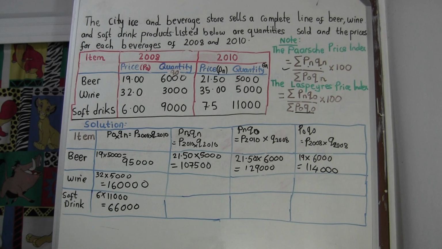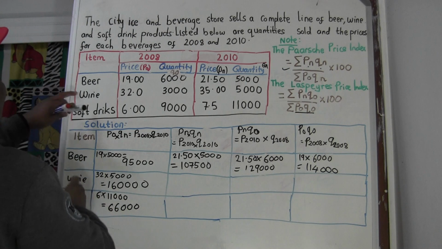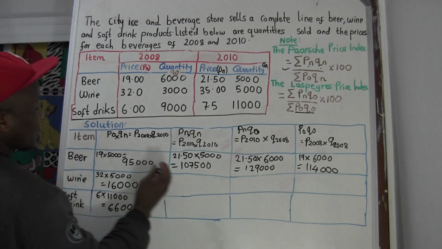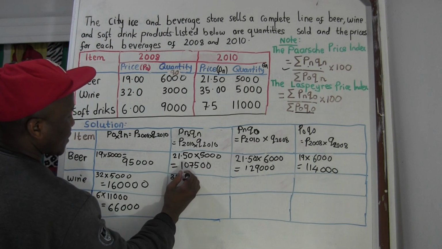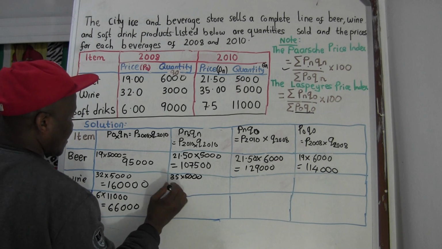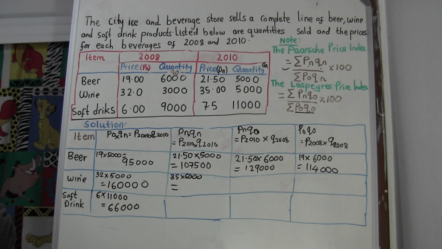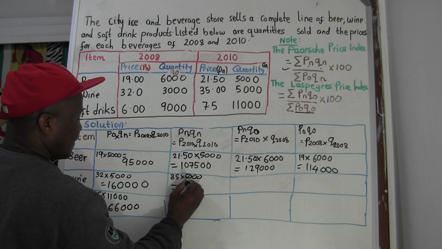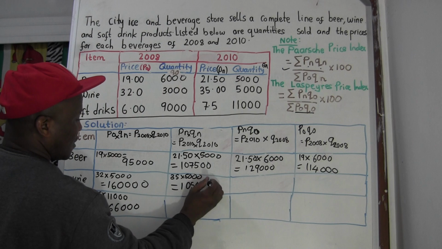Now for wine, PNQN means 35 times 5,000, and this is going to give us 175,000.